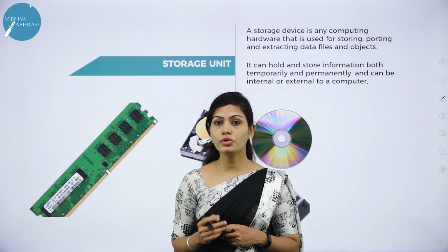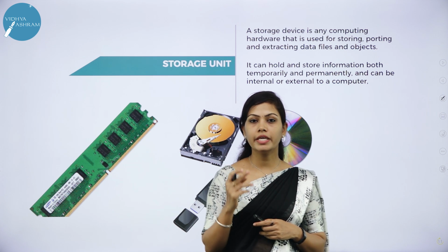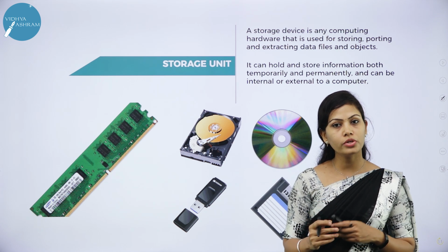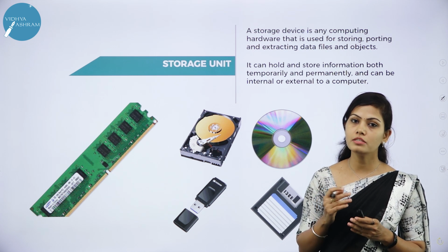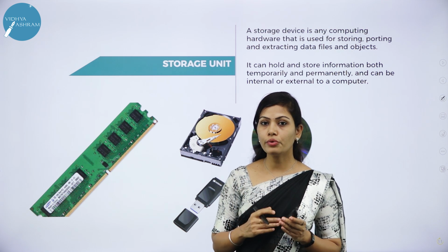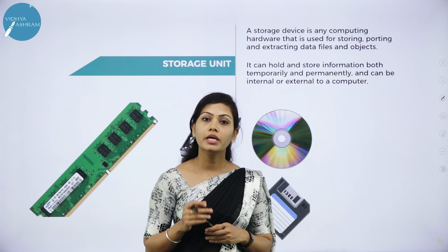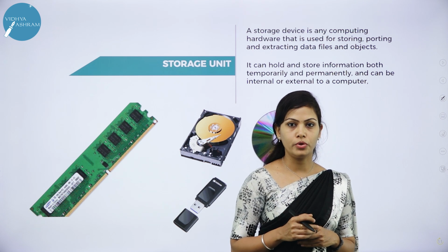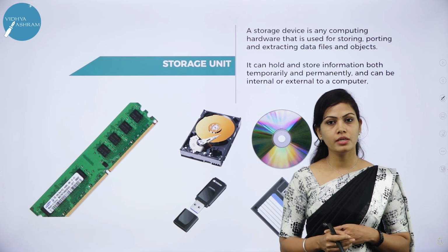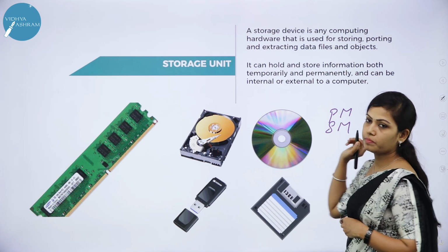The last unit is storage unit. Storage unit is also known as memory unit. Storage unit can store data, instructions and intermediate results. So, memory unit is the amount of data that can be stored in the storage unit. It also supplies information to the other units of the computer when needed. Storage unit is also known as internal storage unit or main memory. There are two types of memory associated with storage unit.